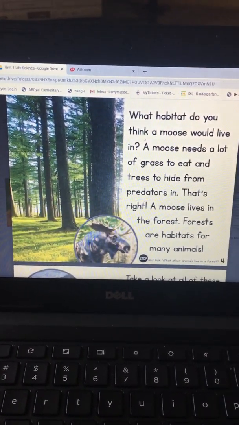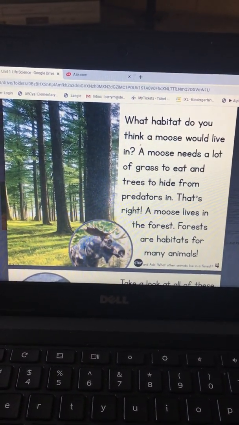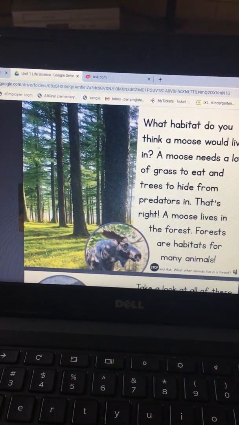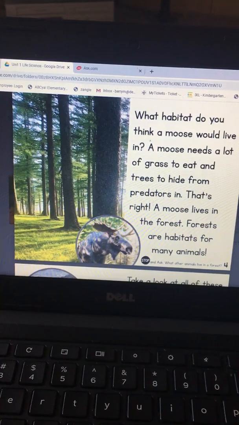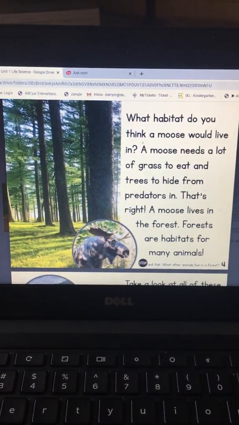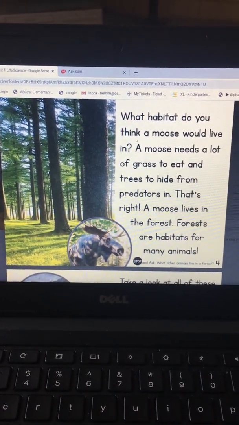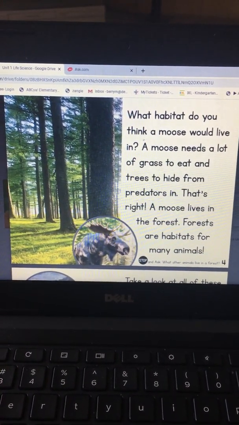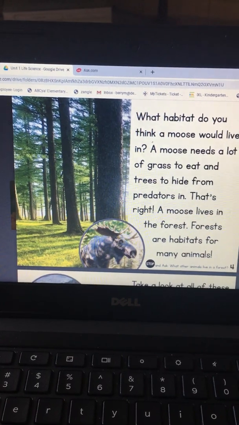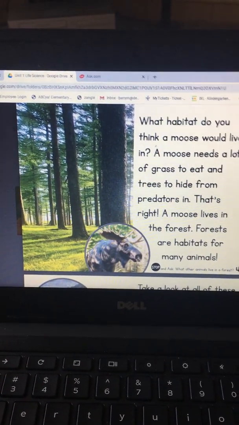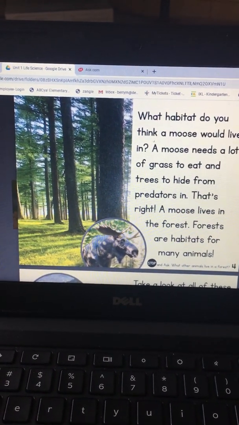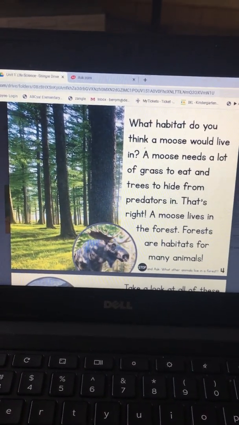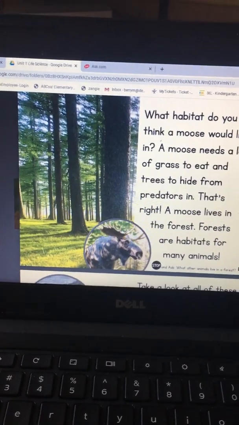What habitat do you think a moose would live in? I want you to make a connection to house hunting. Remember when they saw the moose? And where do the bears live? In the forest. So let's see if the moose lives in the forest. A moose needs a lot of grass to eat and trees to hide from predators in. Boys and girls, a predator is an animal that eats another animal. That's right, a moose lives in the forest. Forests are habitats for many animals. And bears too, right?